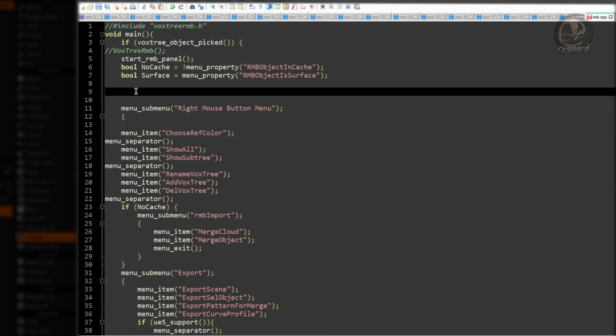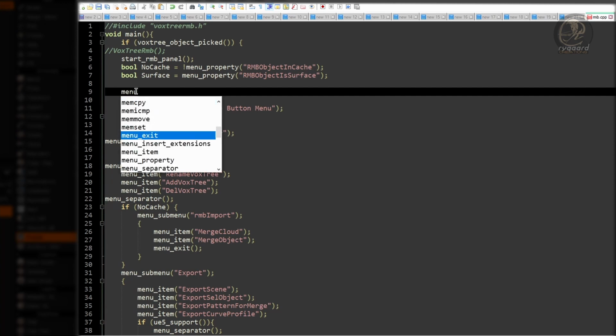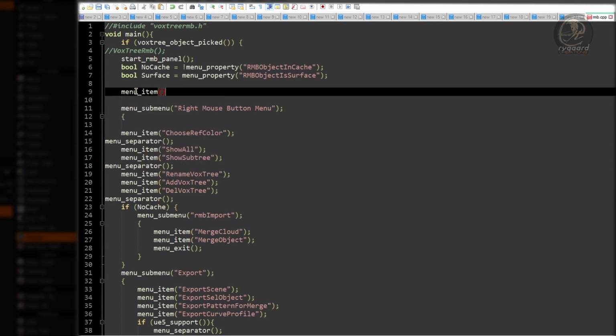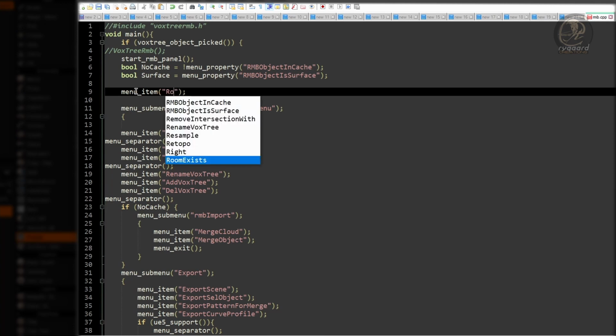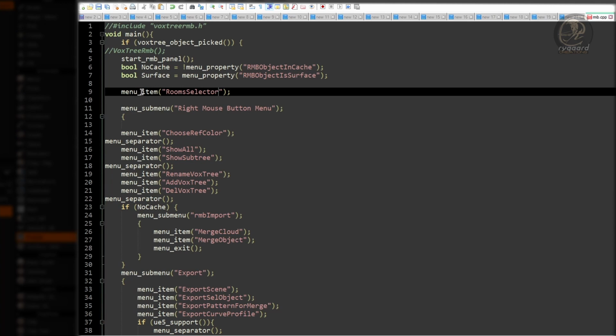I'm going to add the menu item function. Open parentheses, close parentheses, semicolon. And as a parameter, I use rooms selector. Great. Do you remember this function? I'm going to do just a little bit of mystery.